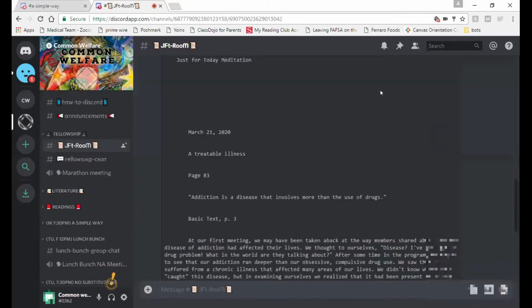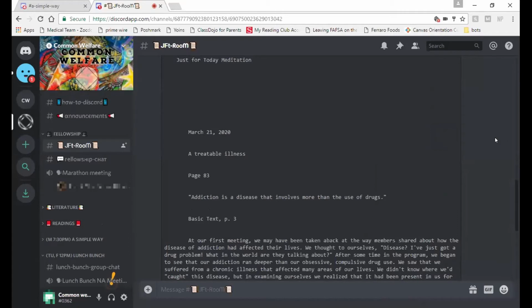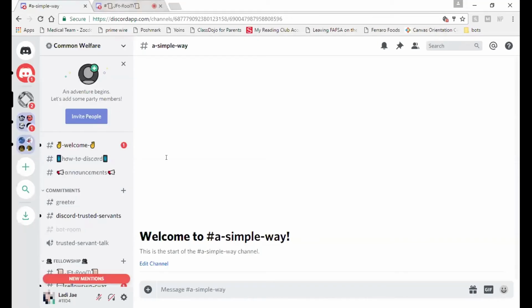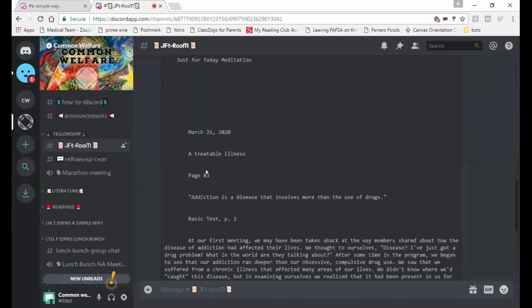I hid the members list on that one, but you could see the members list. I hid it because I don't want all of the members to be up there. But you can see everybody who's online on the right-hand side of the screen. So it's just really cool. You see Chris is in there right now hanging out. Again, if you guys have any questions, feel free to just ask if I missed anything. I went over how to add and delete, mute and unmute, invites, the non-admin role.